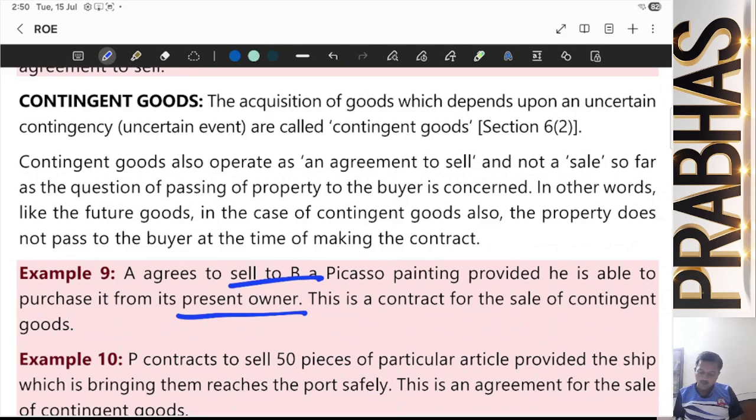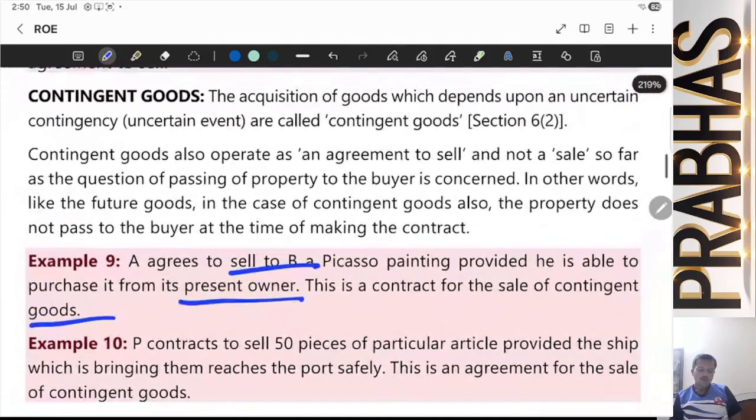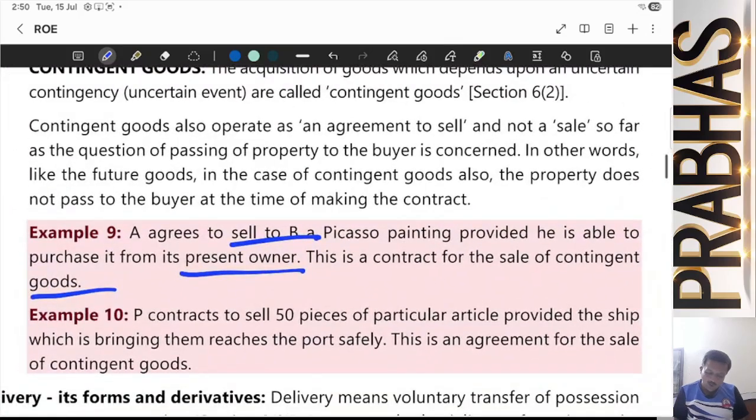This is a contract of sale for contingent goods. Contingent goods also operate as an agreement to sell, because first you need to have an agreement and not a sale, so far as the question of passing of property to the buyer is concerned, because it will not transfer immediately. It will transfer only on the happening of that particular event.